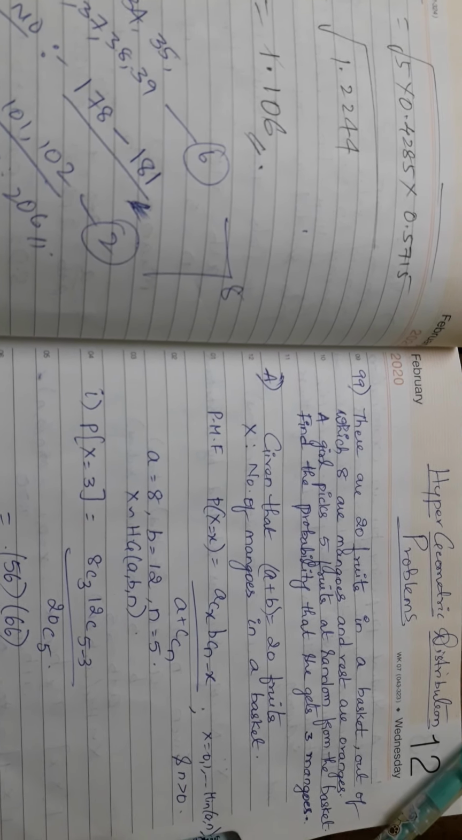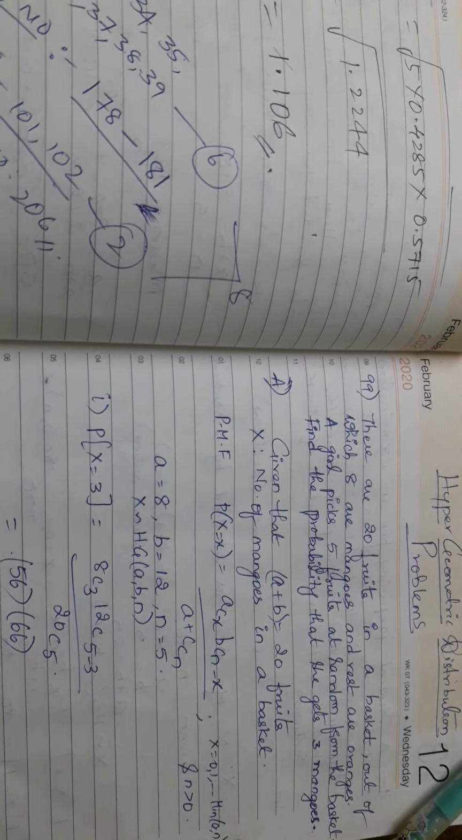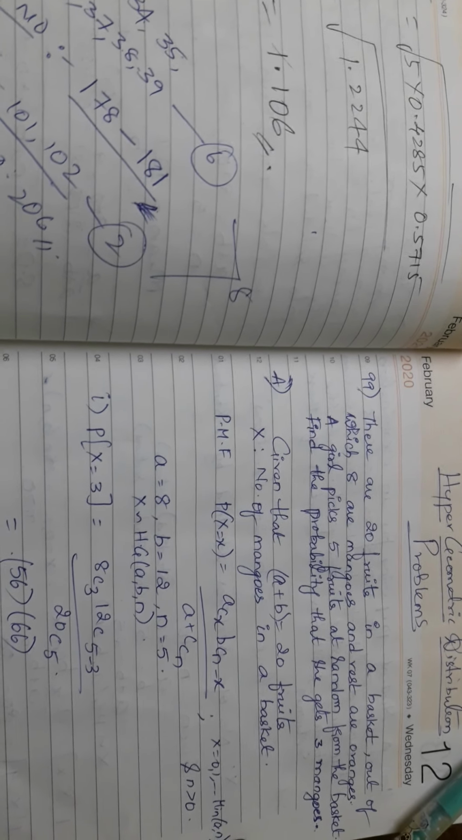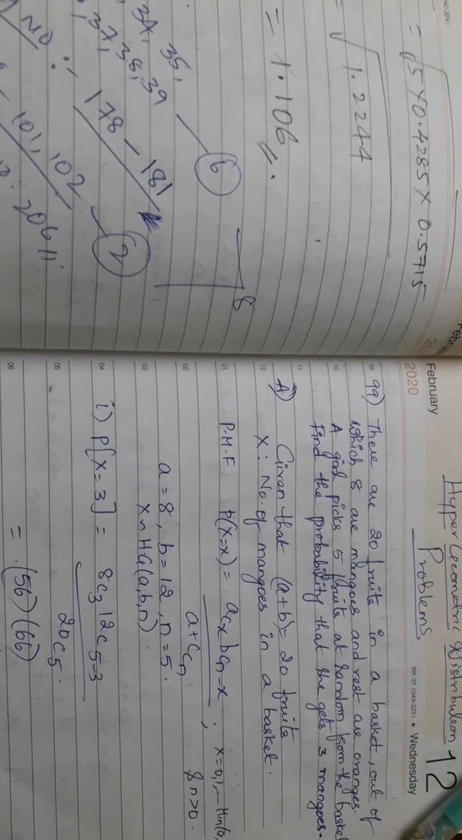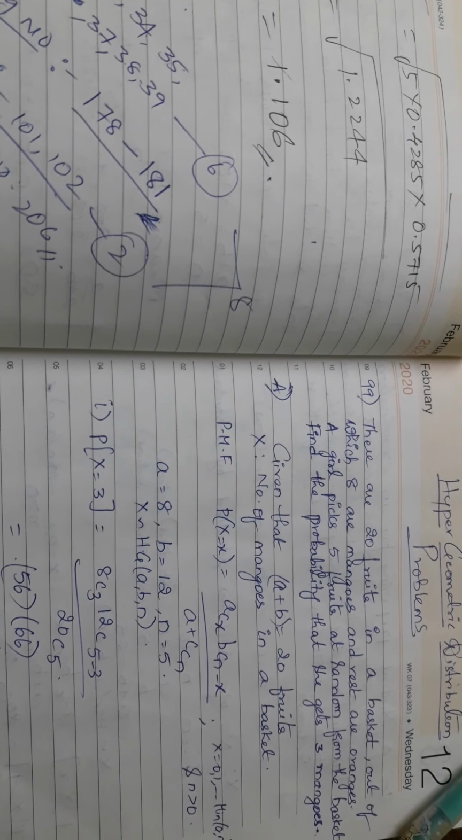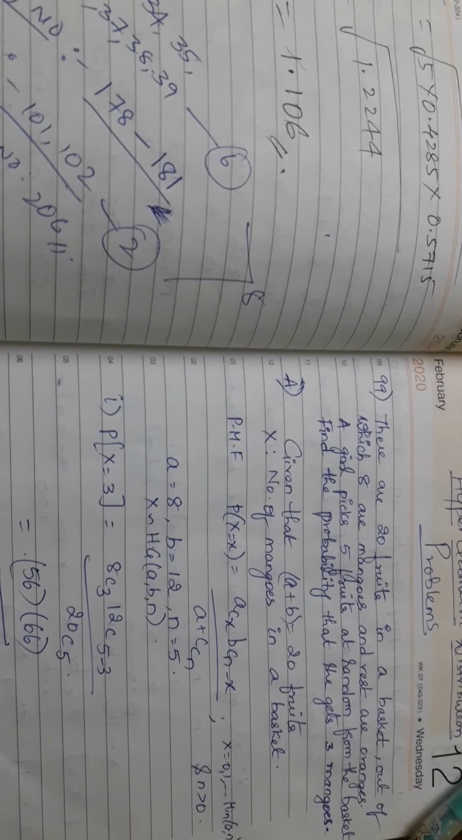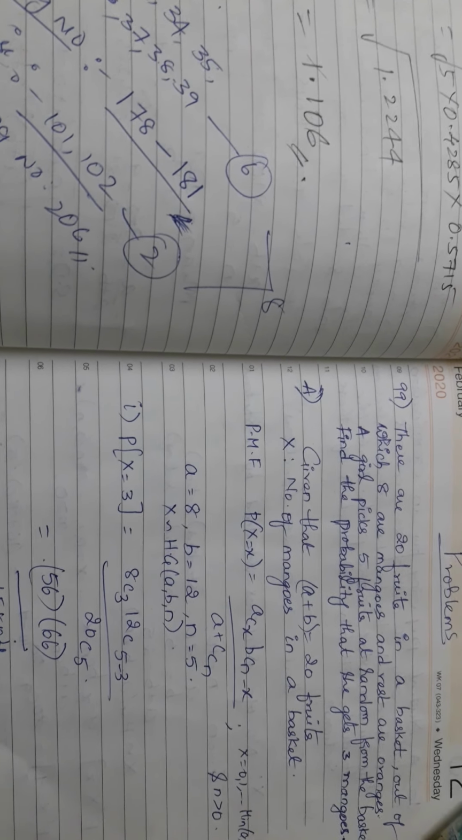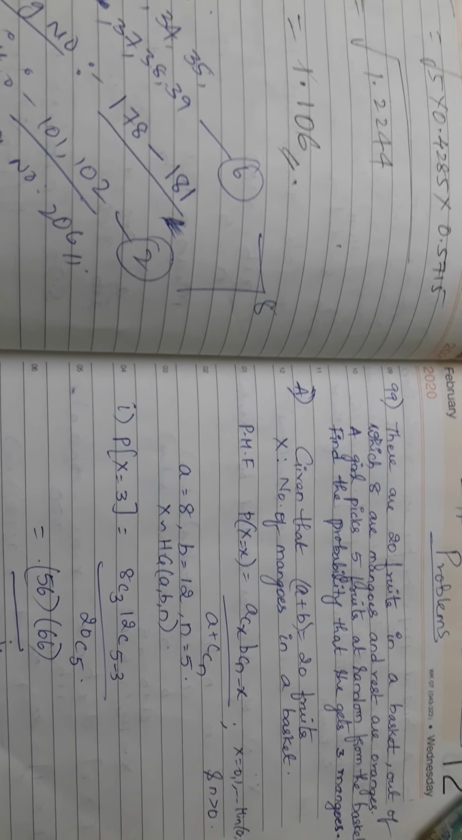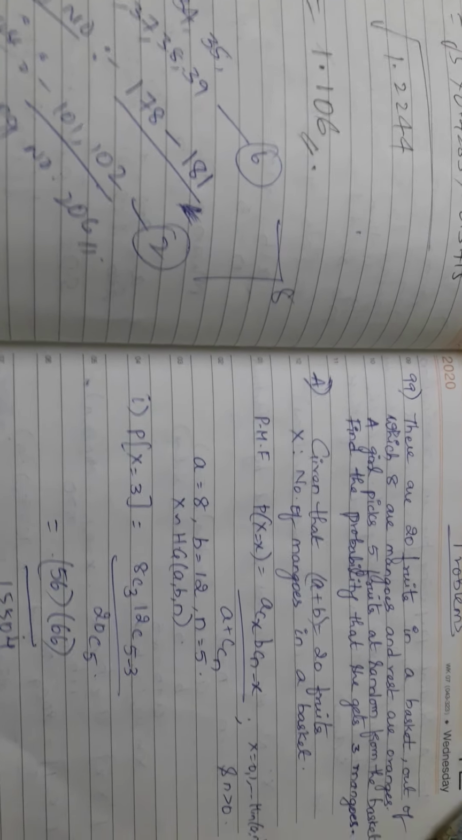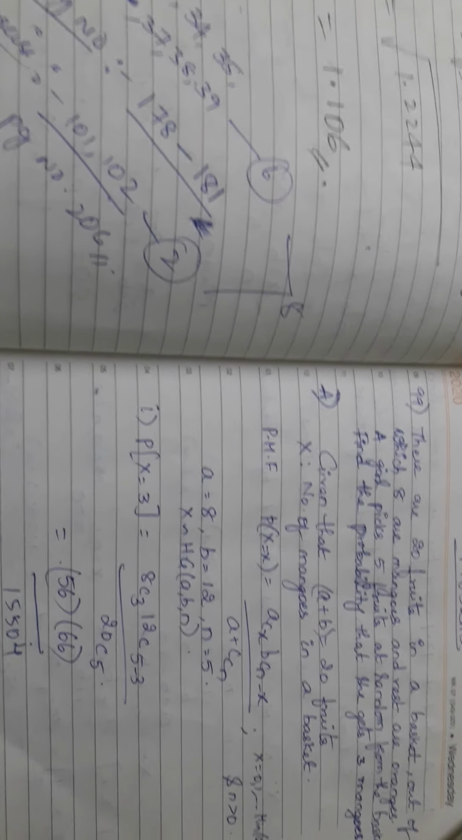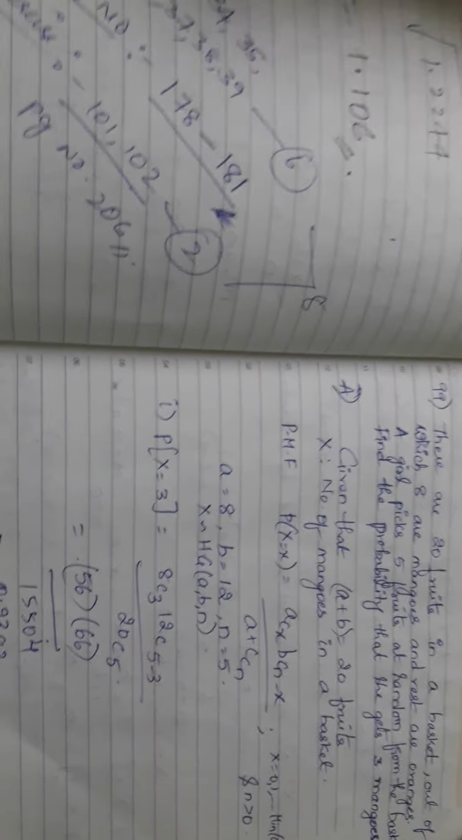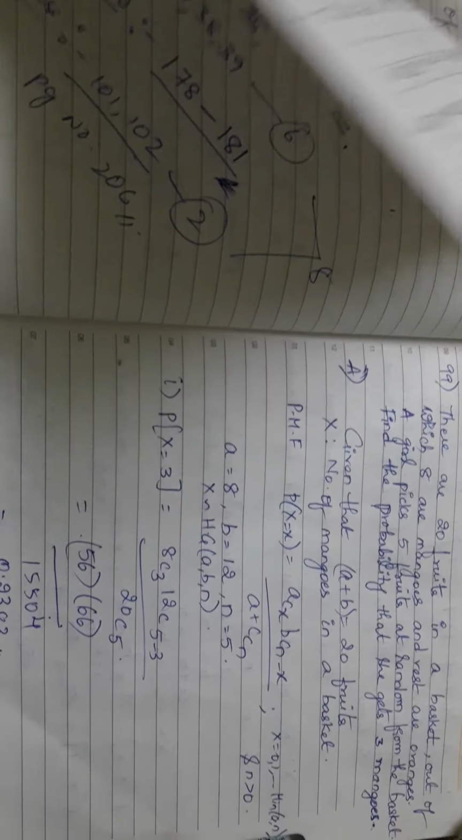There are 20 fruits in a basket, out of which 8 are mangoes and the rest are oranges. A girl picks 5 fruits at random from the basket. Find the probability that she gets 3 mangoes. Generally, the hypergeometric distribution has to follow 4 conditions. In the previous class, we discussed all 4 conditions. Right? Let us have a look once more at all 4 conditions.